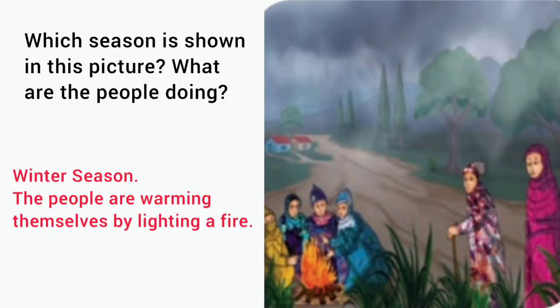And the next question: which season is shown in the picture? What are the people doing? See that picture. This is the season of winter. Why? Because the people are wearing sweaters and caps and all. And what are the people doing? The people are warming themselves by lighting a fire.